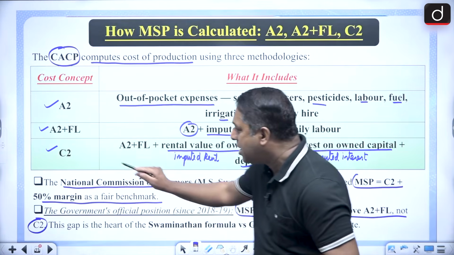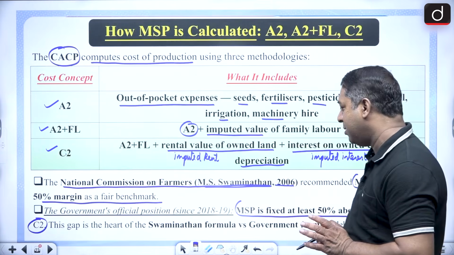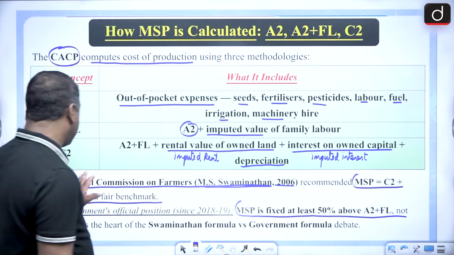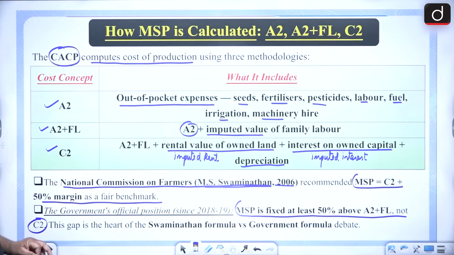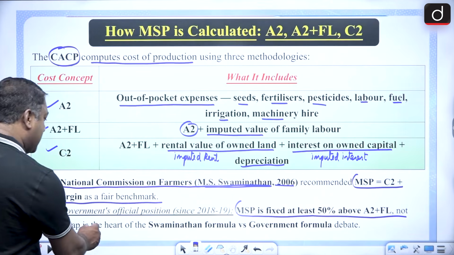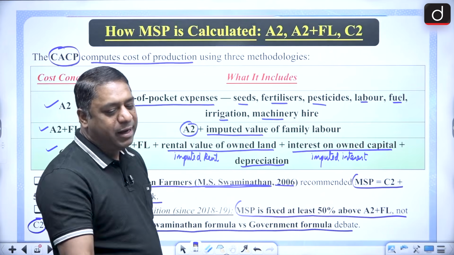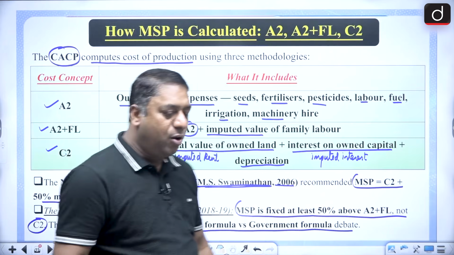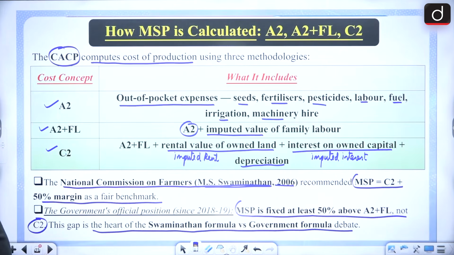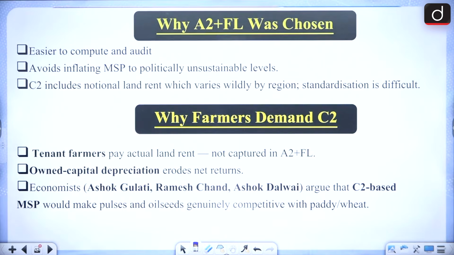The Swaminathan Committee said C2 plus 50% margin, and the government says that no, it is not C2 plus 50%, it will be A2 plus FL, and that will be plus 50% with regard to that. So this gap is the heart of the Swaminathan formula versus the Government of India formula. Okay, so this is the calculation. Clearly you must have understood.